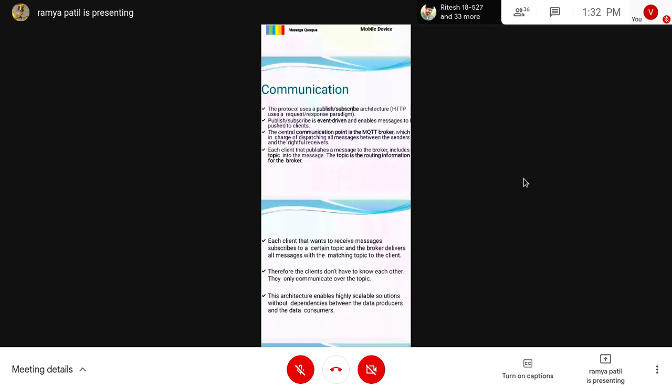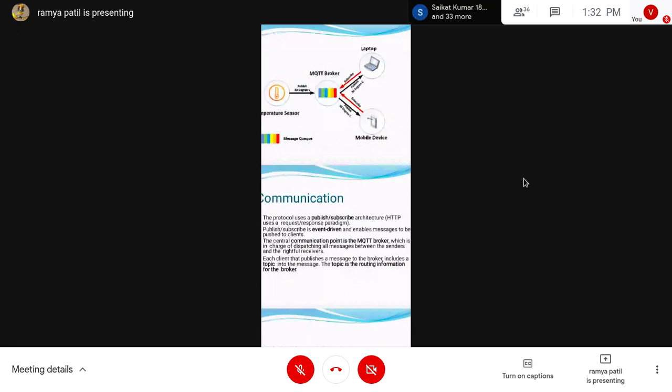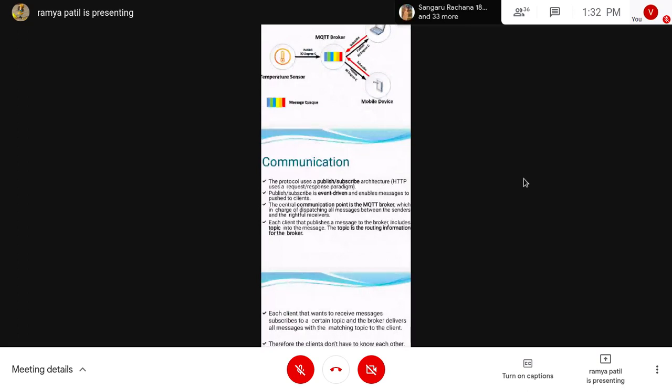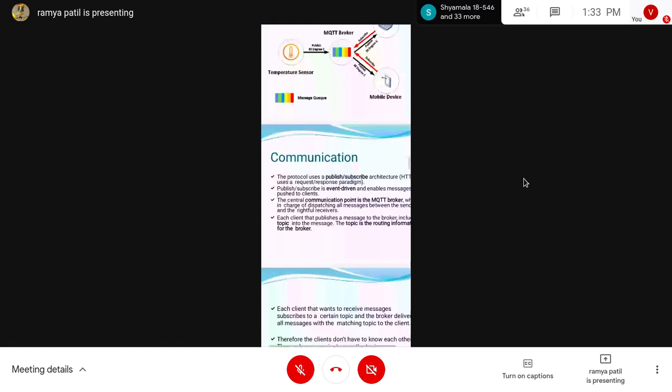The central communication point is the MQTT broker, right? In this diagram you can see, it is in charge of dispatching all messages between the senders and the receivers.